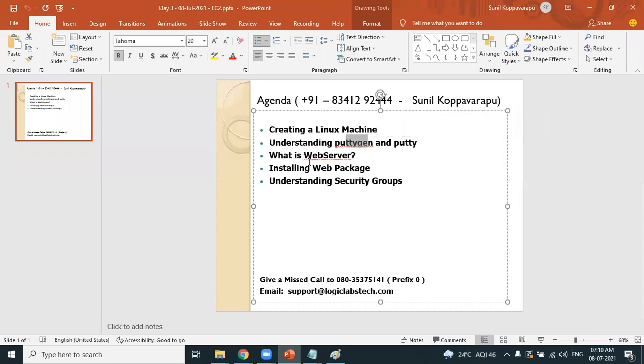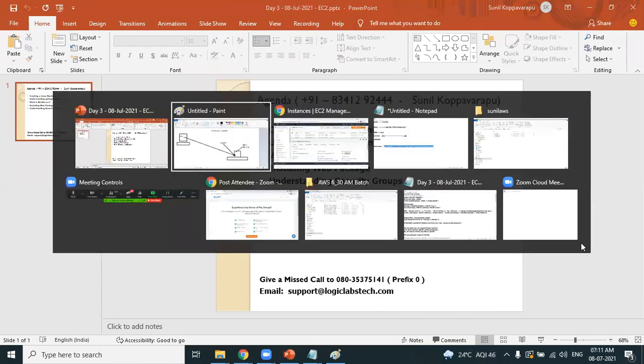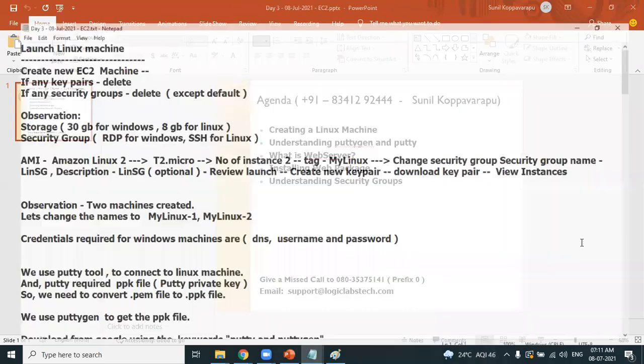Now, I want to discuss the concept of web server, especially for non-technical people. Don't worry about the technical jargon at first. You should never worry about the technical jargon. Please understand the concept. It is as simple as that. Now we are going ahead to understand the concept of web server. Look at the theory.